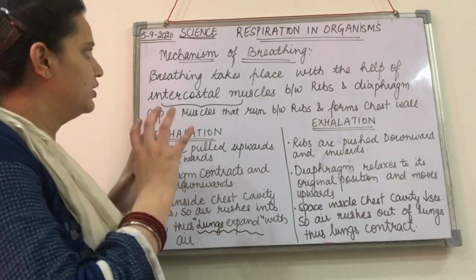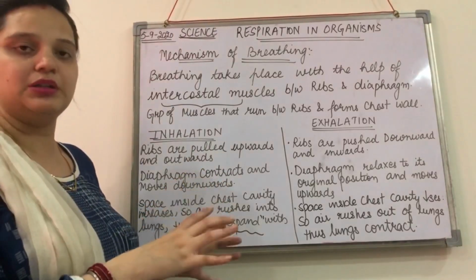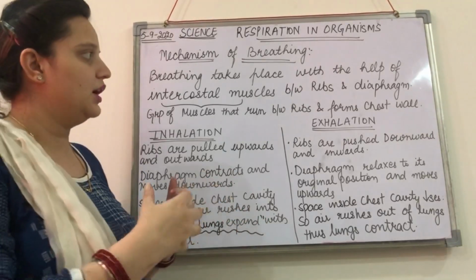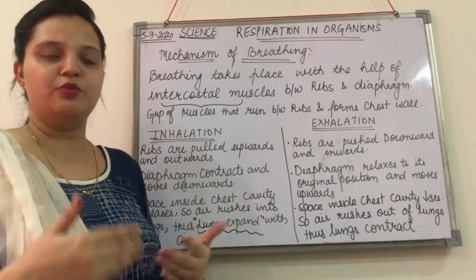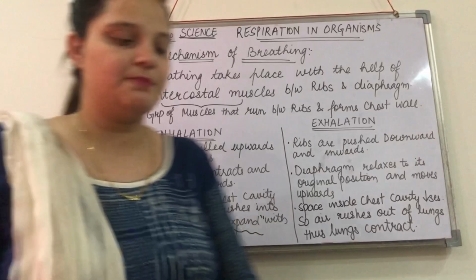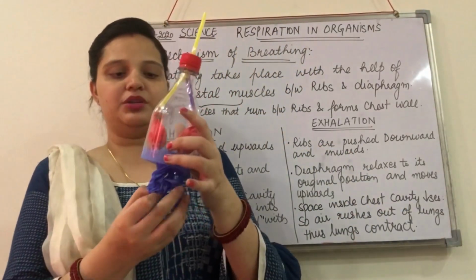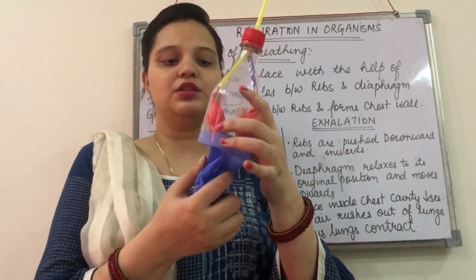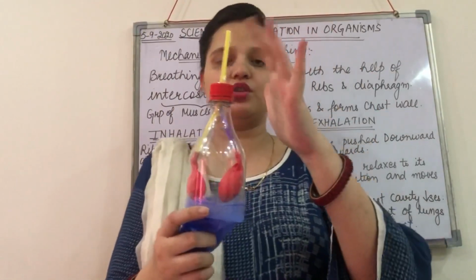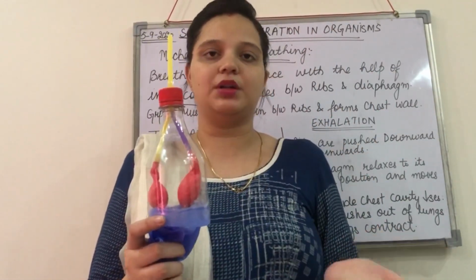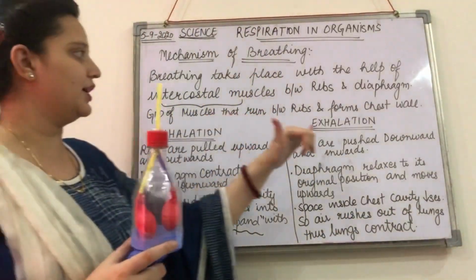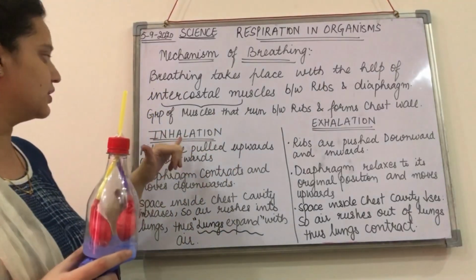Okay, so now for studying this process of breathing, how the ribs and the chest cavity move, and what is the effect of the movement or the position of the diaphragm in the case of the inhalation and exhalation process, let's discuss this. Here I have a simple apparatus with me, right, that is going to show you the breathing mechanism. Okay, I have prepared this at home, using straws, a bottle and balloons, and you can also prepare it. Okay, so let's discuss firstly the inhalation process.